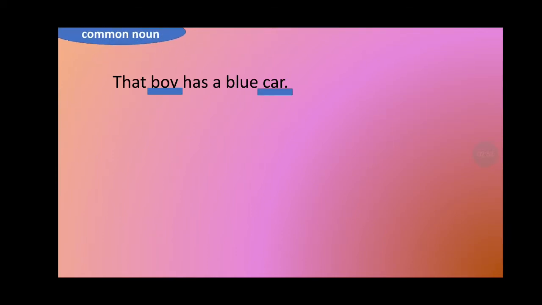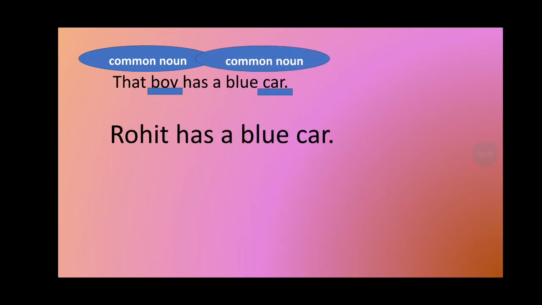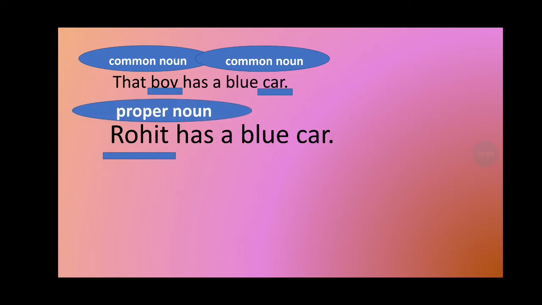Here we have some examples. That boy has a blue car. In this sentence, boy and car are both common nouns. Now if I say Rohit has a blue car, so instead of boy, if I give a special name to that boy like Rohit, then Rohit will be a proper noun. And for this blue car, if I say blue Mercedes, then Mercedes is a proper noun.